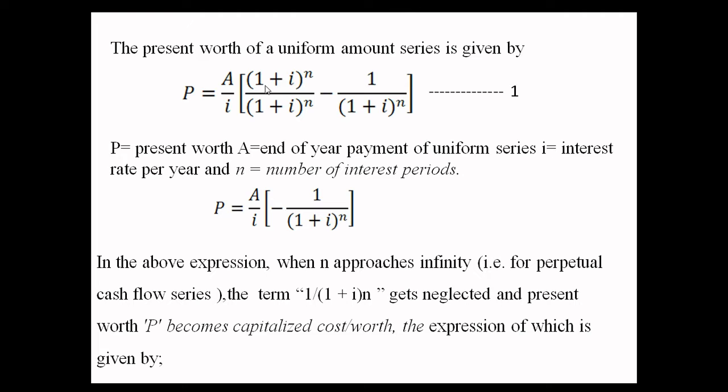The 1/(1 + i)^n gets neglected, then in total it becomes only P = A / i. P = A / i only.